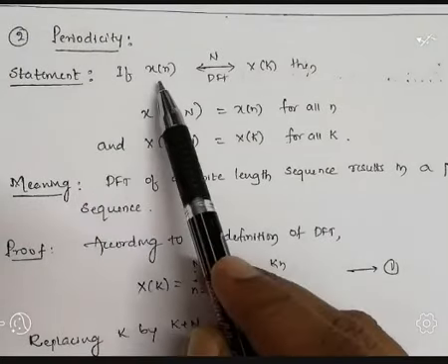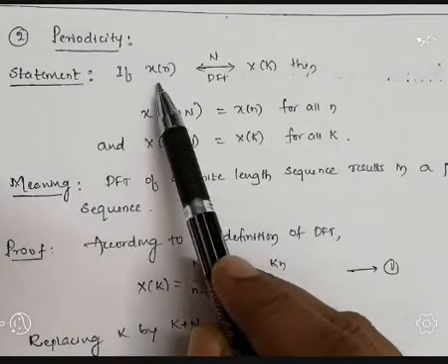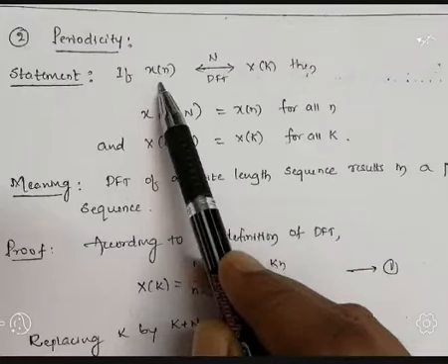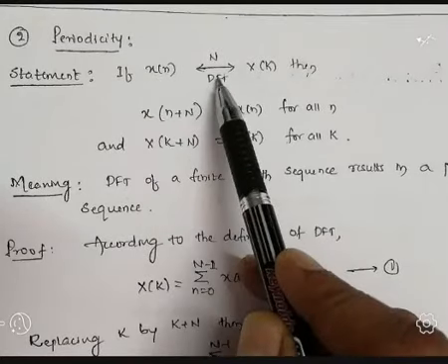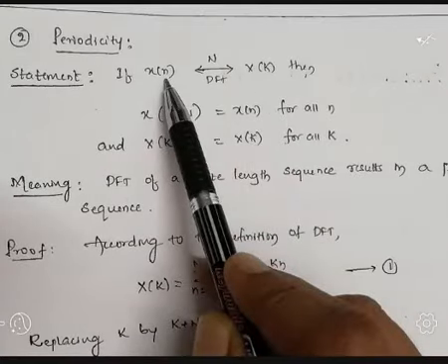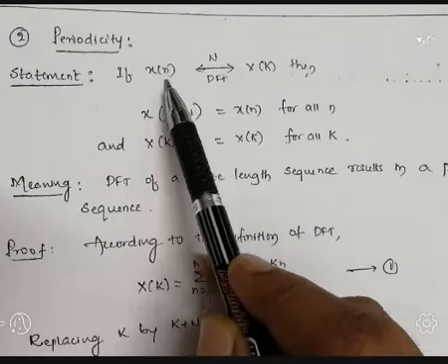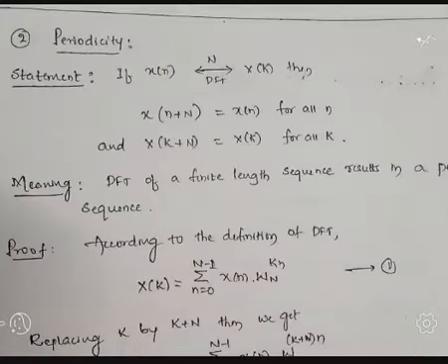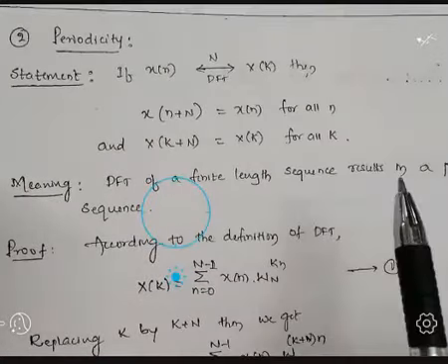If a discrete time sequence x of n, for that sequence, you calculate the N-point DFT, that is indicated as x of k. If the sequence x of n is said to be periodic, it has to repeat itself after a certain amount of time, which is indicated by the period.